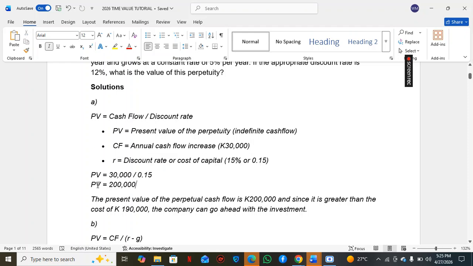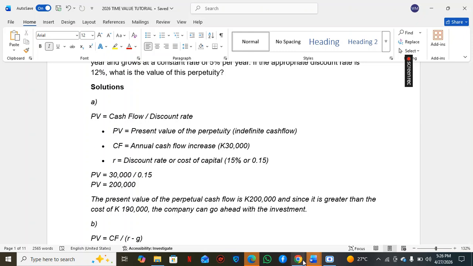Then you're going to compare this against how much you paid for the company. Since this is greater than how much you paid for the company, this is a good investment. That's how I find the present value of a perpetuity.